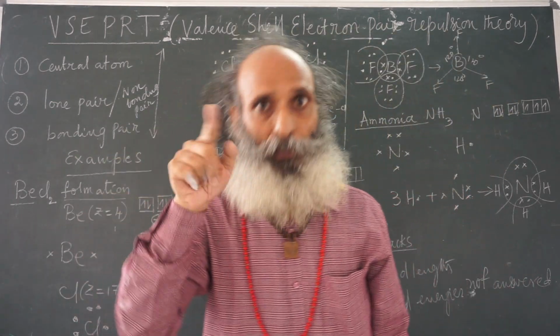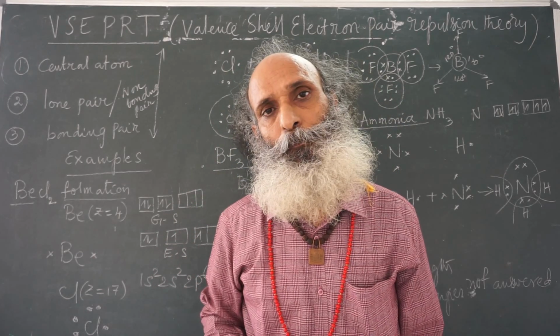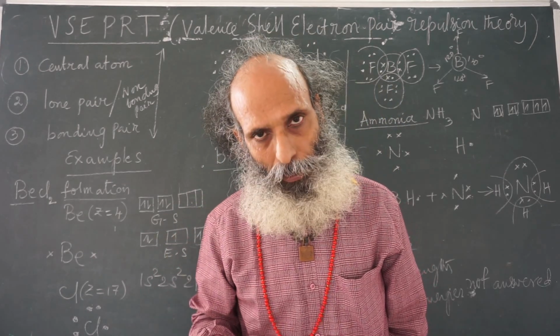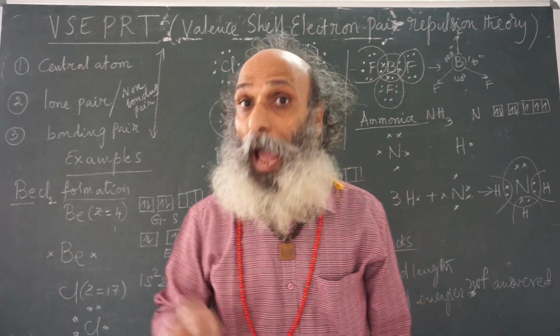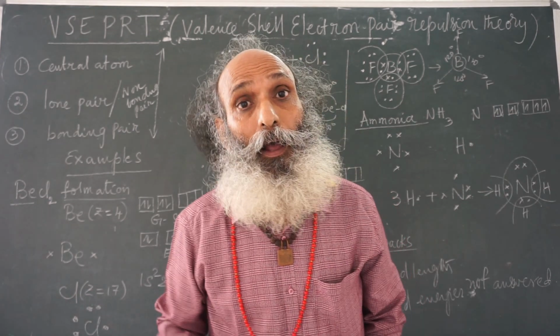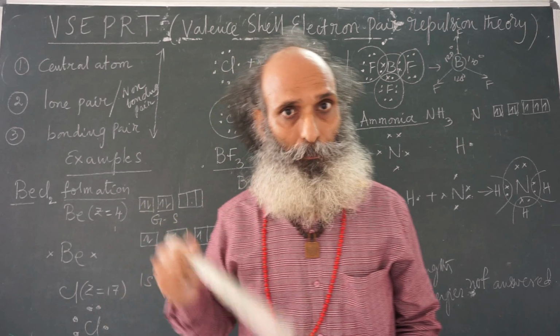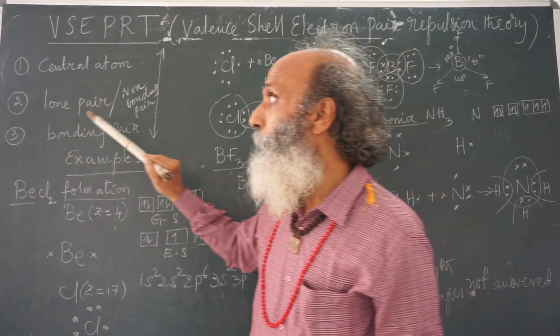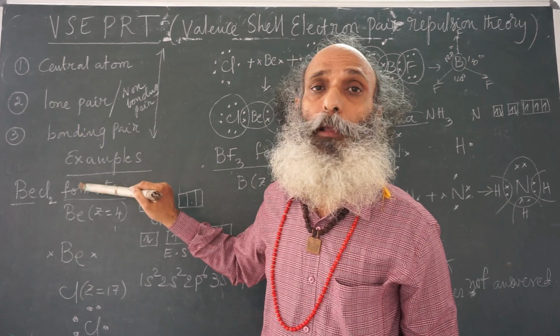When surrounding the nucleus of the central atom there are more electron pairs, whether bonding or non-bonding, there will be repulsion between those electron pairs. And most importantly, the non-bonding pair or lone pair occupies more space of the central atom compared to the bonding pairs.